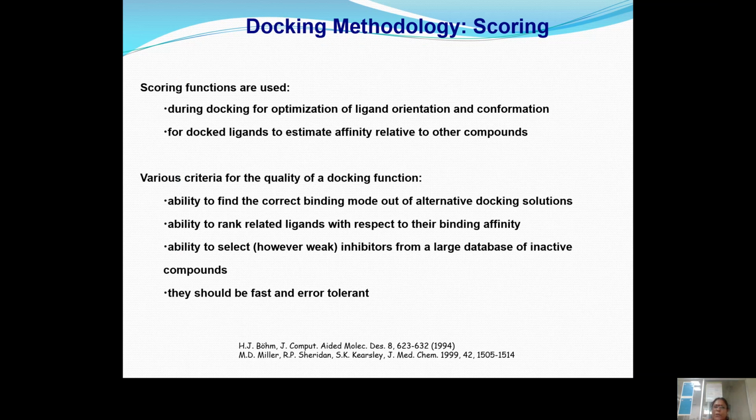The scoring functions are used to optimize the ligand orientation and conformation, to dock ligands and estimate the affinity relative to other compounds, and to identify the correct binding mode. Based upon this, you can identify the scoring functions for our ligands.